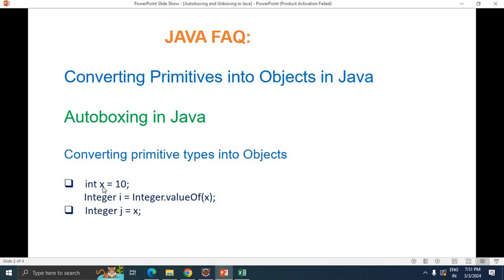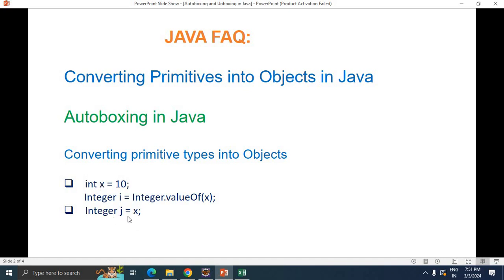The first one is autoboxing in Java, converting primitive types into objects. Let's take an example: int x = 10, and this is the primitive value. Integer i = Integer.valueOf(x), where Integer is the wrapper class and we are passing x. This is the explicit conversion. The second one is Integer j, declaring the wrapper class j and assigning this x value directly.